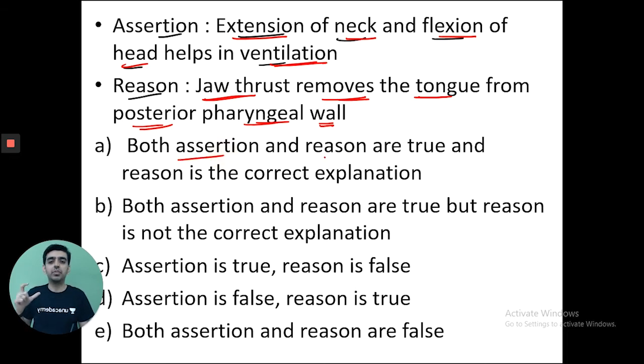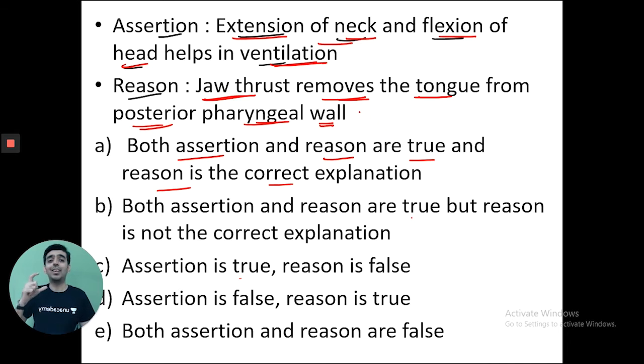What are the options that we have been given? Both assertion and reason are true, and the reason is the correct explanation. Both assertion and reason are true, but the reason is not the correct explanation. Assertion is true and reason is false. Assertion is false but reason is true. And the last option is both assertion and reason are false. Now, what is this pertaining to? It pertains to the airway part of anesthesia. How do you manage the airway?